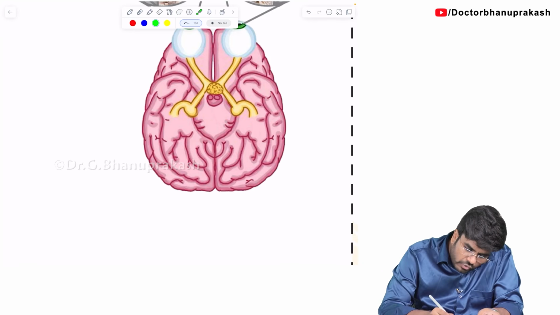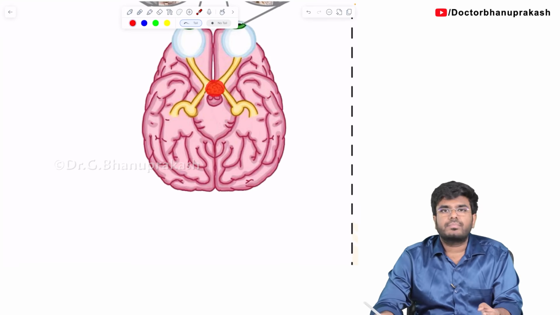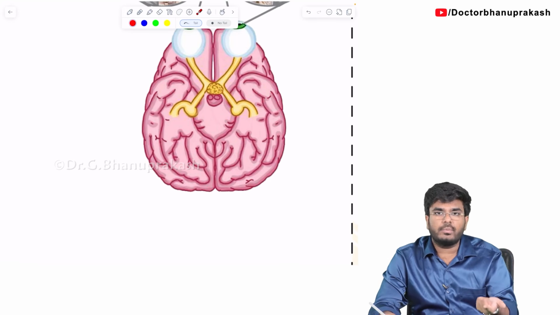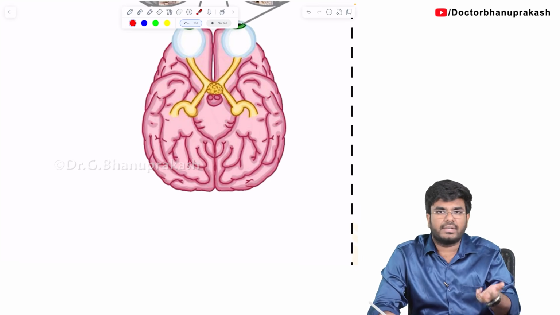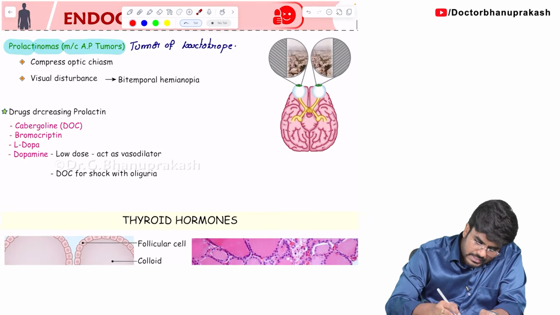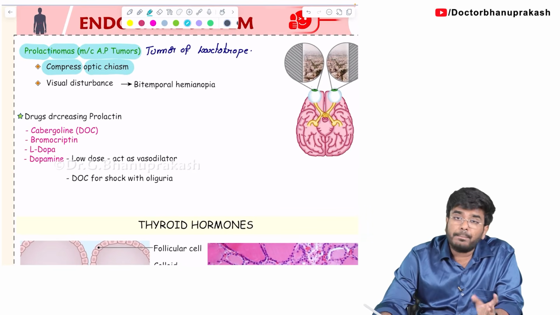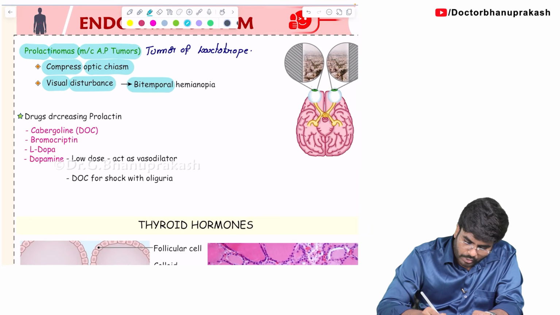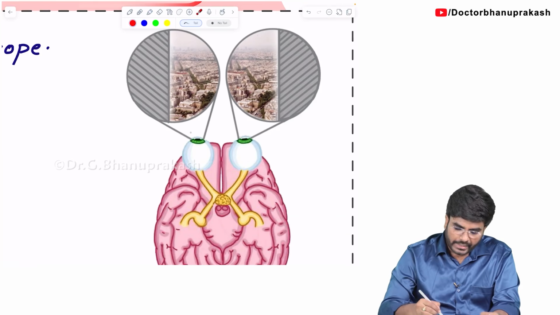So my question is, which structure is this prolactinoma compressing? The optic chiasm. So definitely there will be some problem with the vision, because when the optic chiasm or this visual pathway is affected, there will be a visual problem. These prolactinomas compress the optic chiasm, and cause a visual disturbance called bitemporal hemianopsia, or hemianopia.